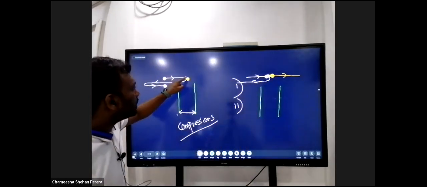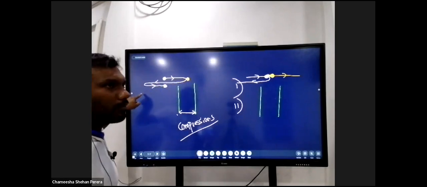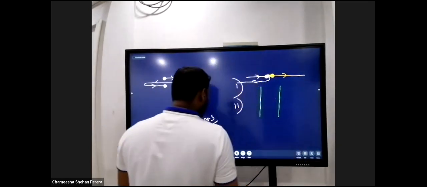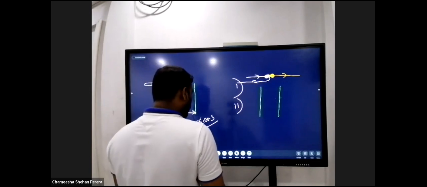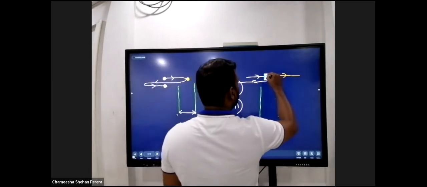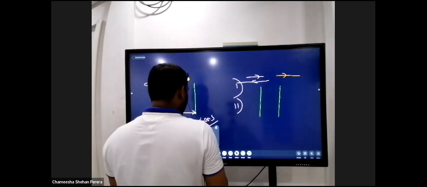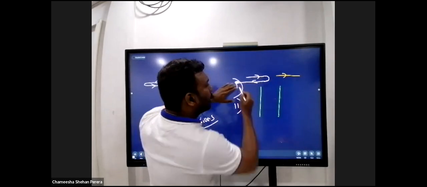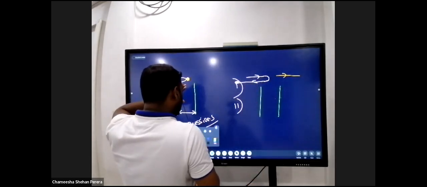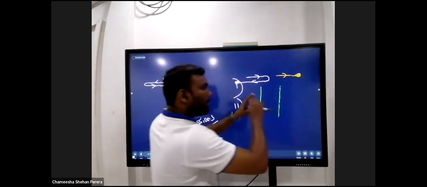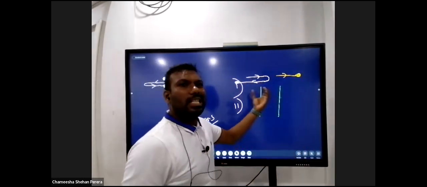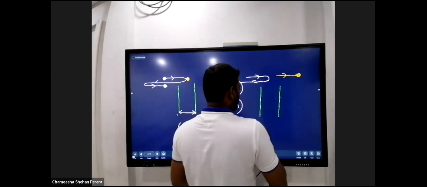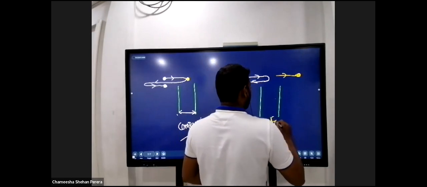So after collision, the white color particle has to move backward, and the yellow color particle will move forward. And then what you could see here is nothing. You could not see anything here because the white color particle is now on the way of its backward motion, and the yellow color particle is now on the way of its forward motion. Now this area lacks particles. The particle concentration is less. Such an area is called a rarefaction.